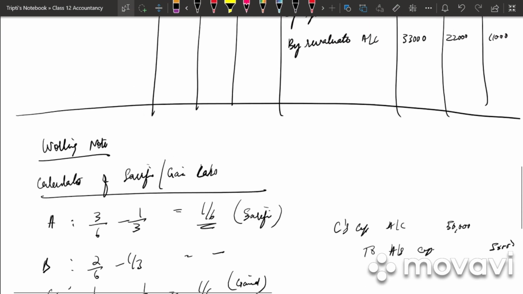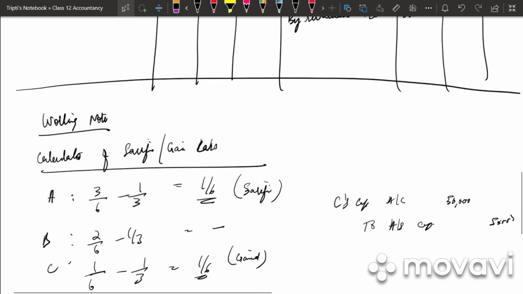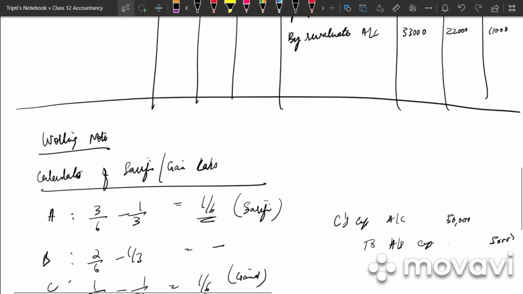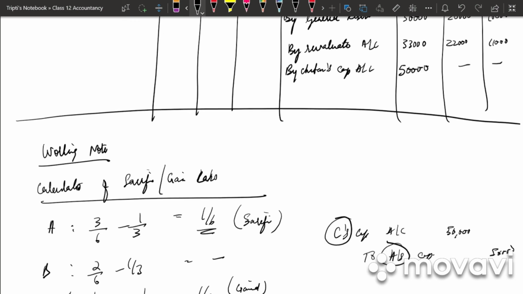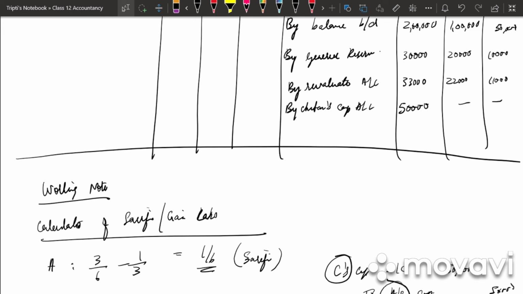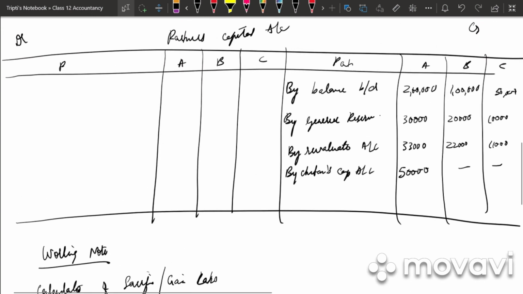So now we'll go to our partners' capital account. So what is debited? Chetan's capital account. So write down by Chetan's capital account. So by Chetan's account, under A we will be writing 50,000, and here we will be writing by Ashok's capital account, and under Chetan we will be writing 50,000.